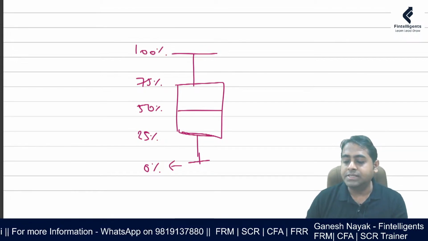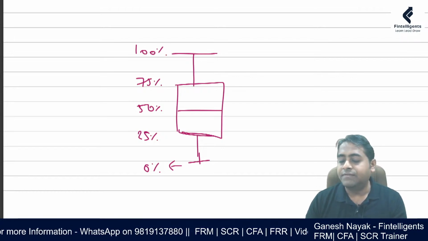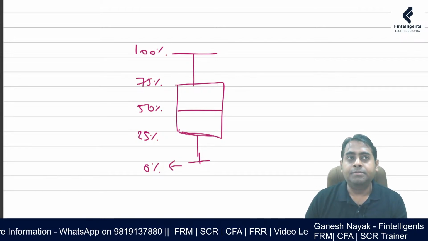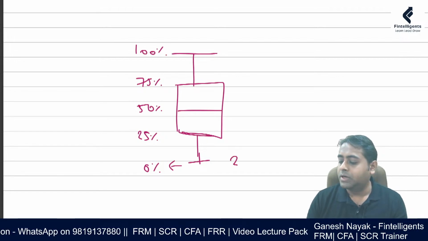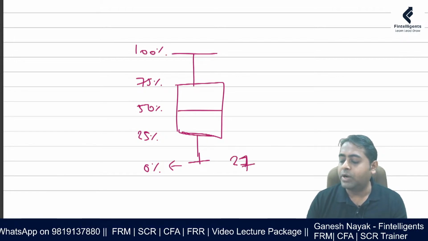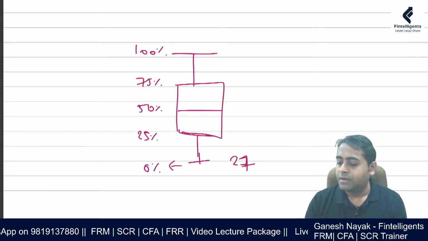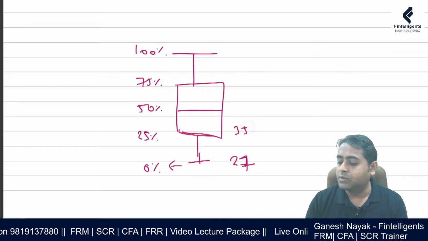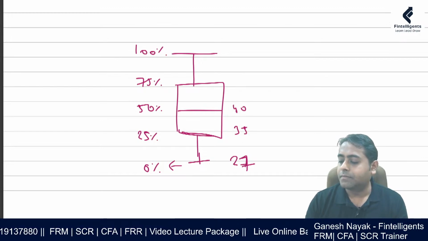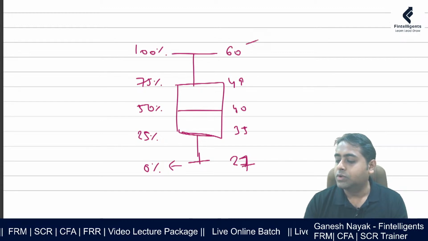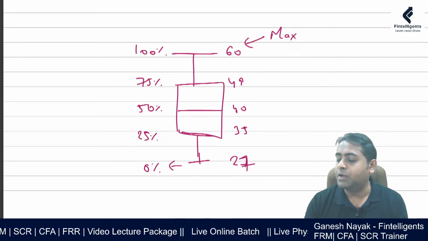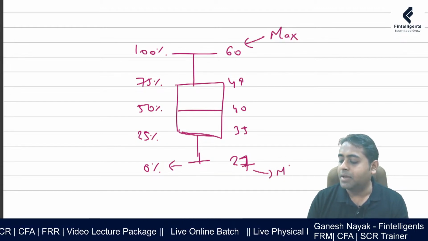If I want to convert this into some actual data, suppose I have tried to calculate the age of people who have died in the last 1 year. Let us assume the youngest person who died is 27, and I'm just randomly putting values. This is the maximum age of somebody who has died, and this is the minimum age.